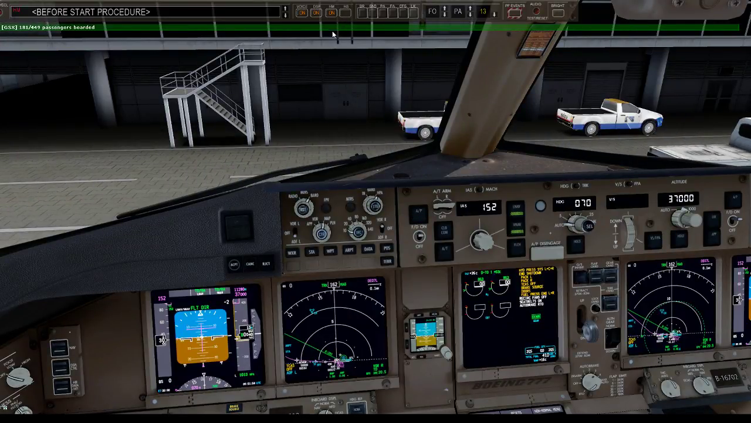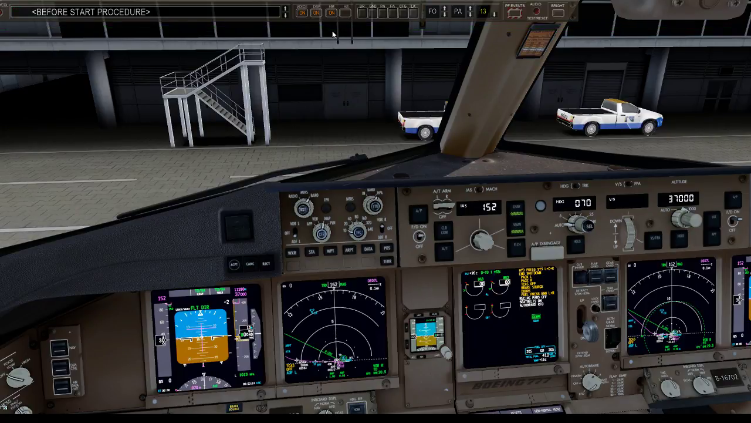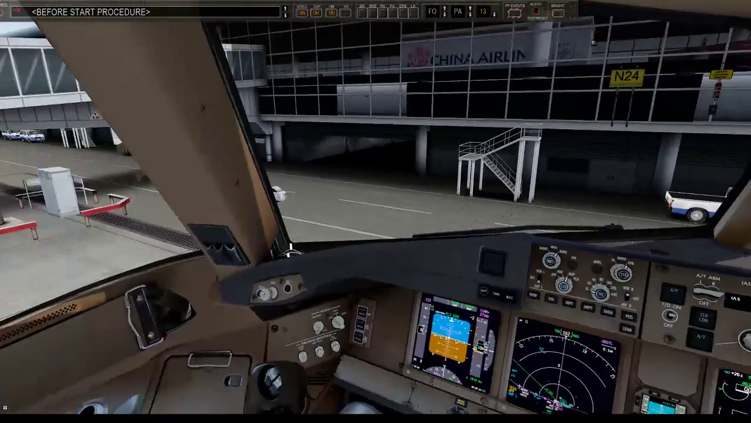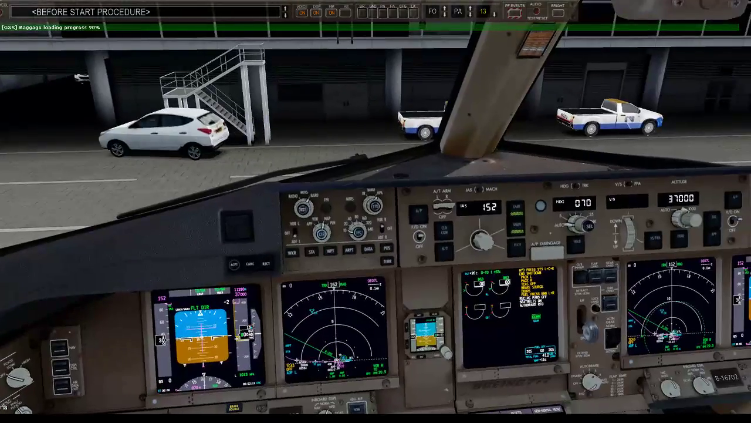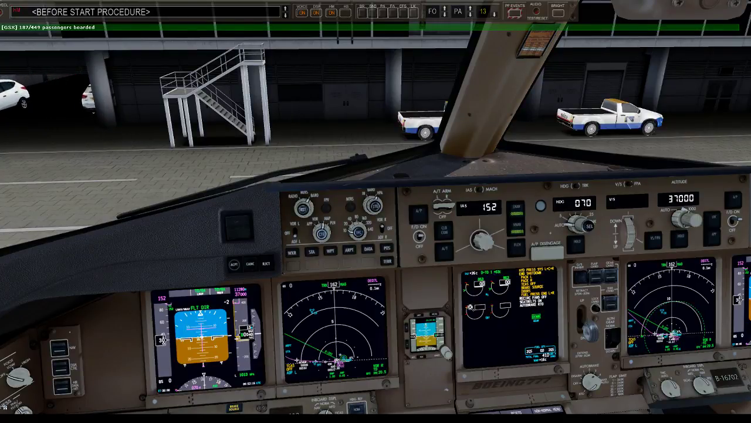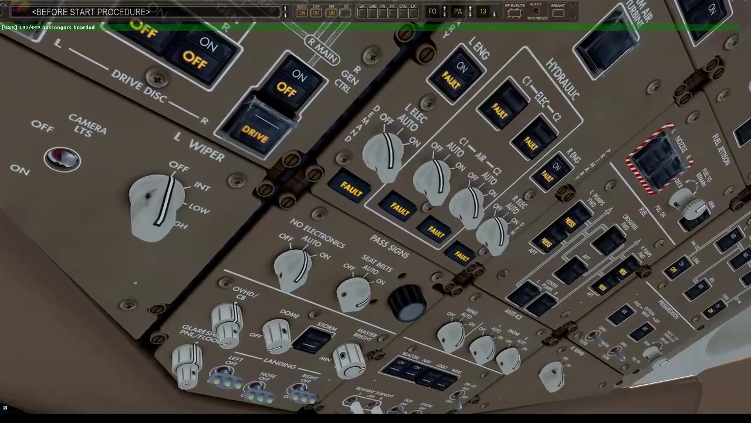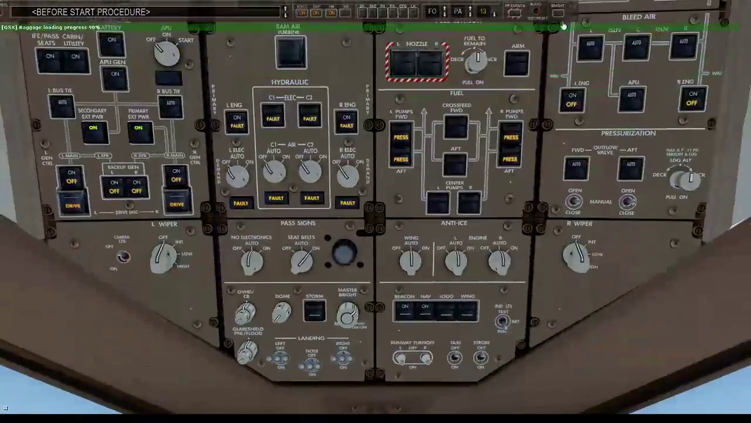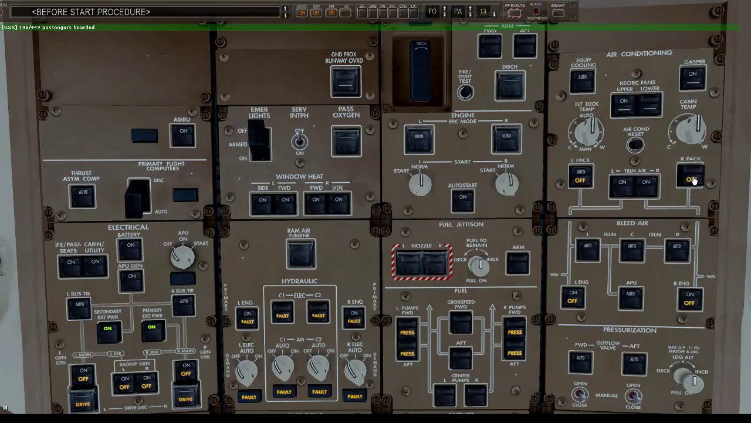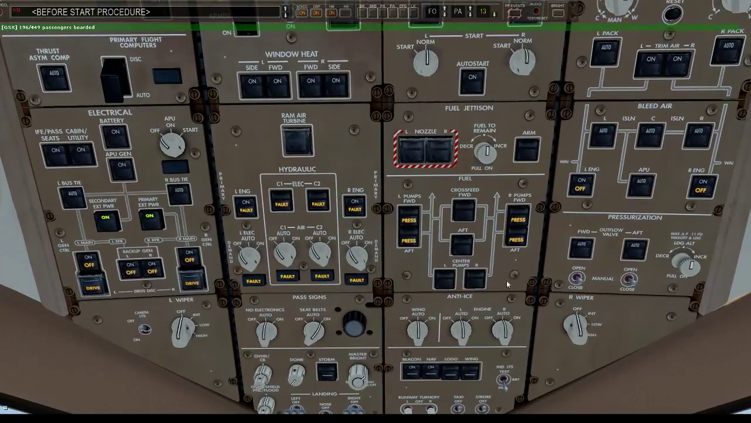We still have 181 passengers just boarded. Well over 200 still need to go. Let's turn back the packs. Keep the passengers comfortable. Let's start the EPU.